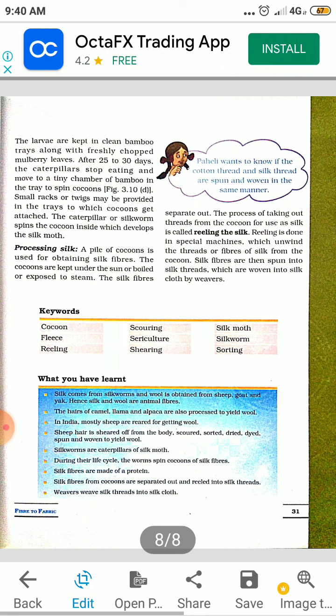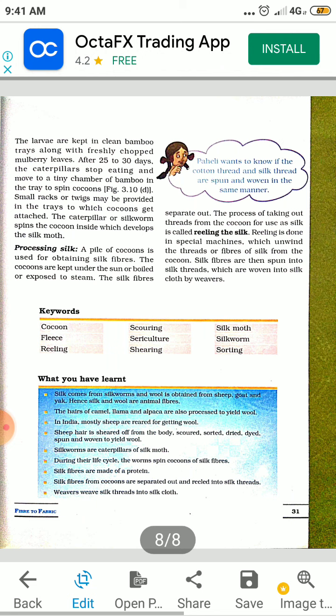The caterpillar or silkworm spins the cocoon, inside which the silk moth develops. Cocoon means a covering around its body. Processing of silk. A pile of cocoons is used for obtaining silk fiber. The cocoons are kept under the sun, or boiled, or exposed to steam. So it is steamed and the silk fibers separate. The process of taking out thread from the cocoon is called reeling the silk.